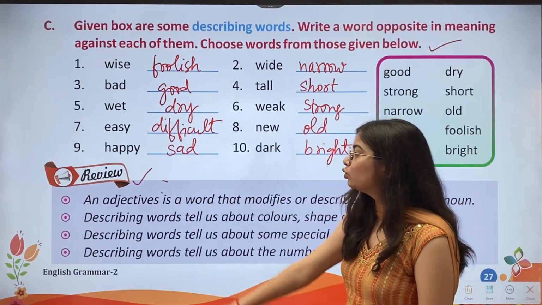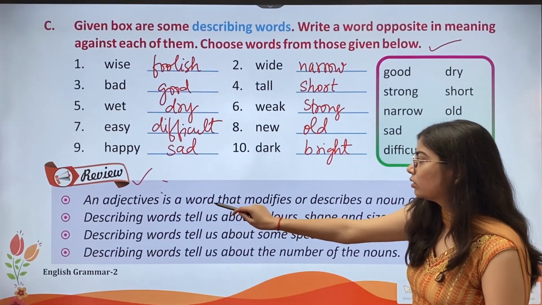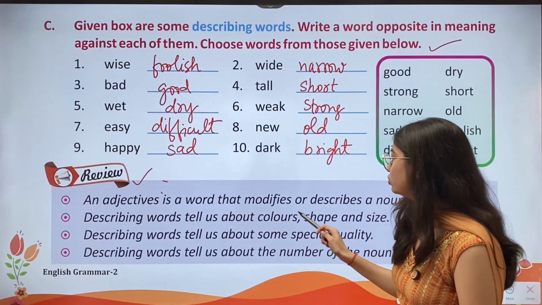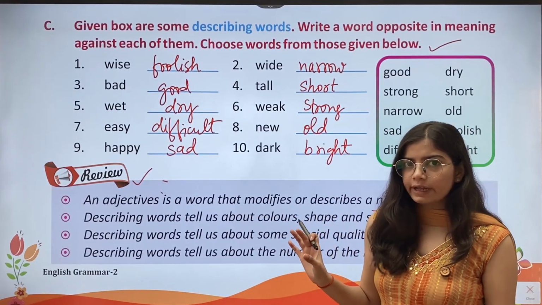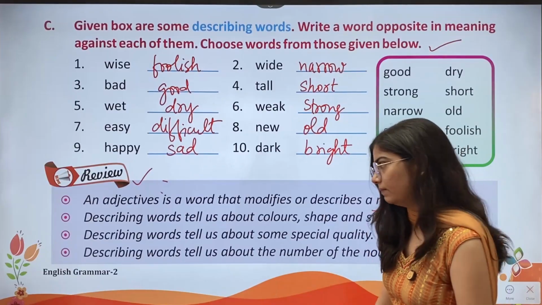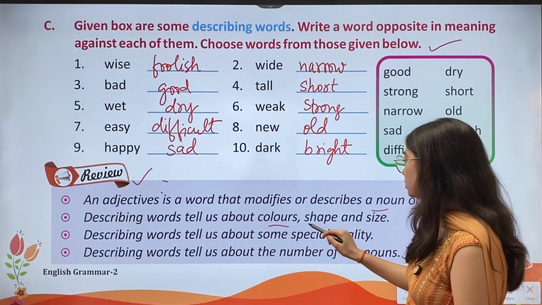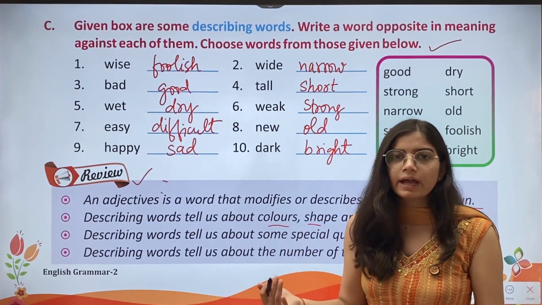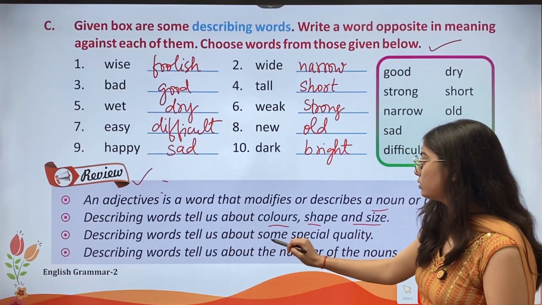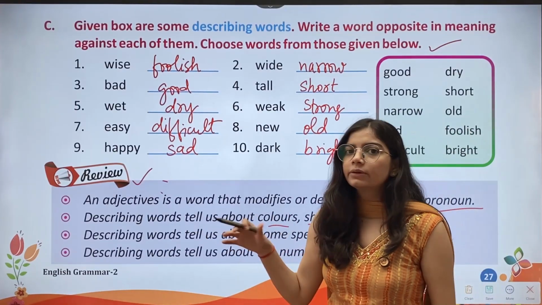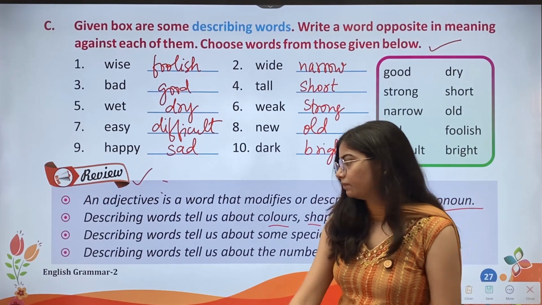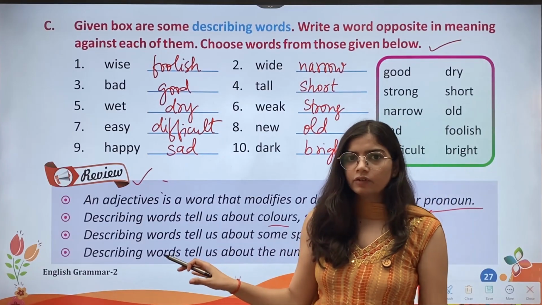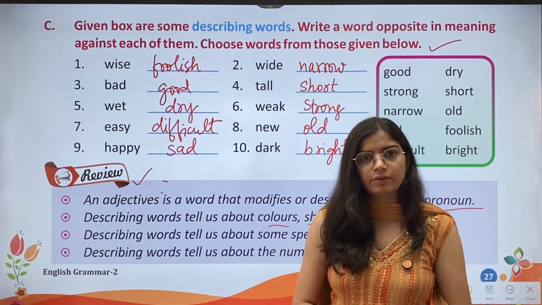Then we have review. An adjective is a word that modifies or describes a noun or pronoun. Adjective वो word होते हैं जो कि noun और pronoun को modify करते हैं या उन्हें describe करते हैं. Describing words tell us about colors, shape and size. जो describing words होते हैं वो हमें color, shape और size के बारे में बताते हैं. Describing words tell us about some special quality. Describing words हमें कुछ special quality के बारे में भी बताते हैं. Describing words tell us about the number of the nouns. जो describing words है वो हमें numbers of the nouns के बारे में भी बताते हैं.